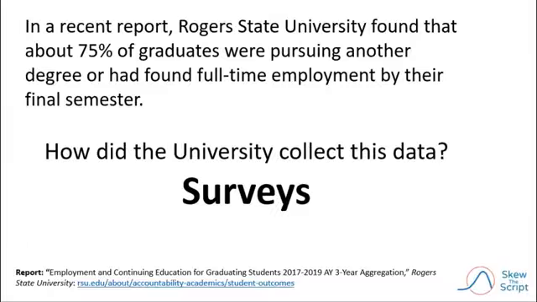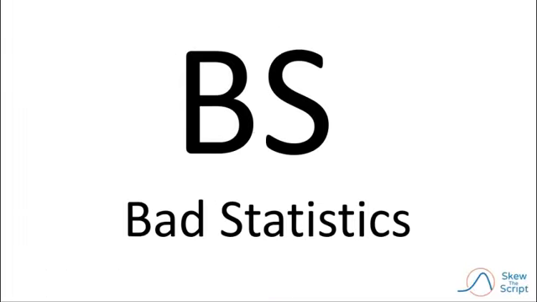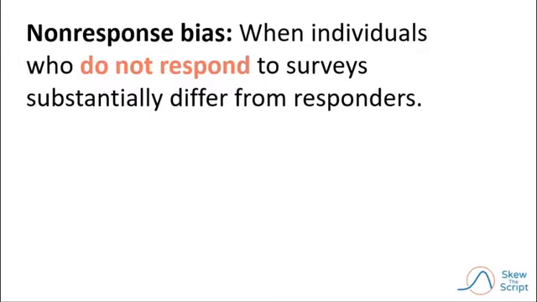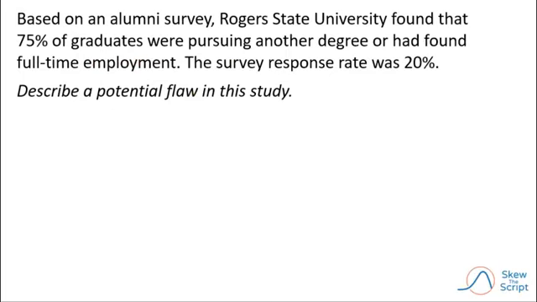It turns out they collected it with surveys, and the same report shows that the response rate was about 20%. So 1 in 5 graduates responded. That's a pretty low response rate and a warning sign of bad statistics. This is a type of bias called non-response bias. Non-response bias happens when individuals who do not respond to surveys are somehow different from those who do respond. For example, non-responders on alumni surveys may differ substantially from responders, especially when it comes to questions about finding jobs.